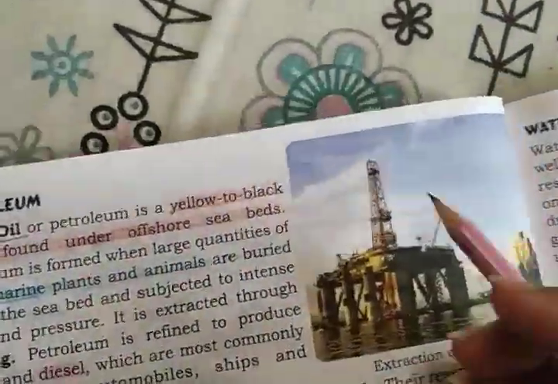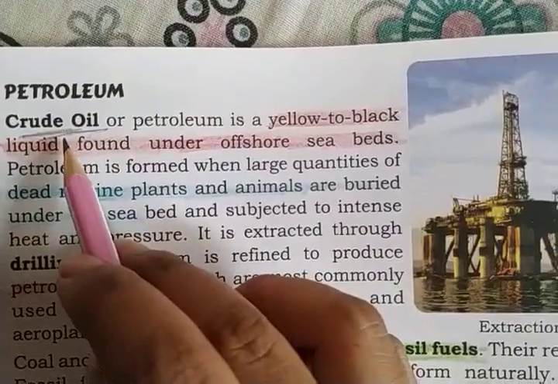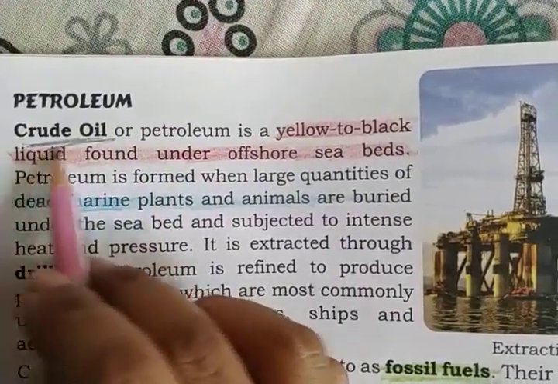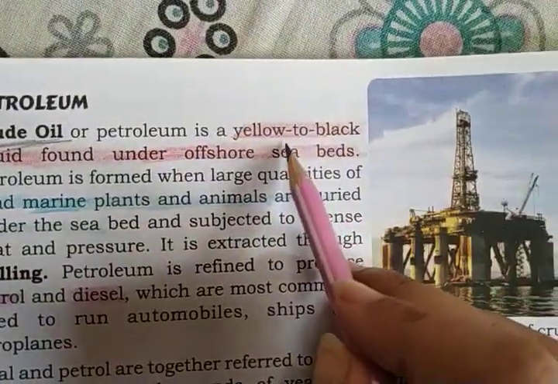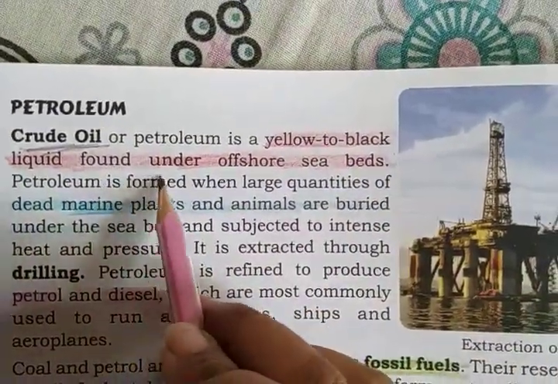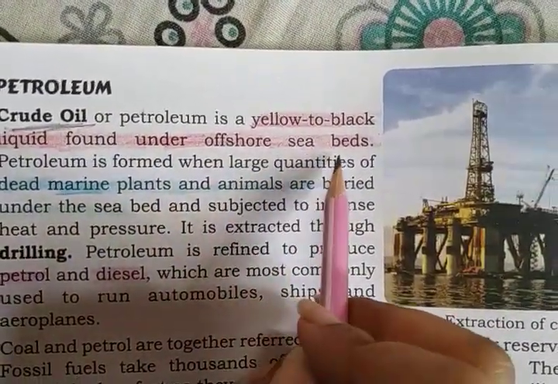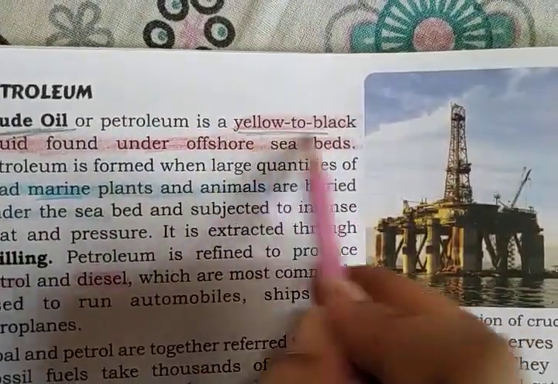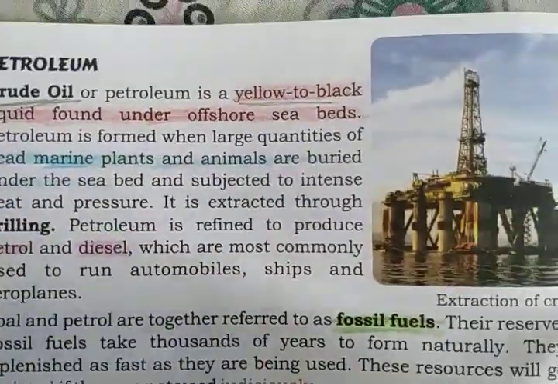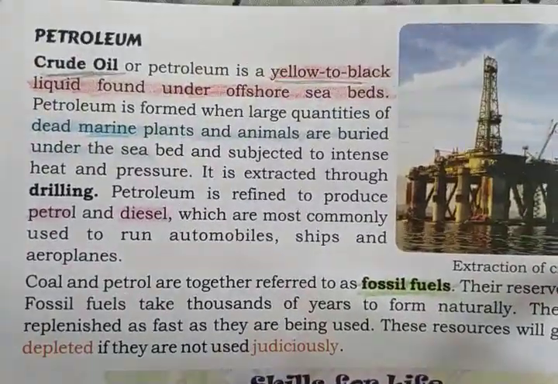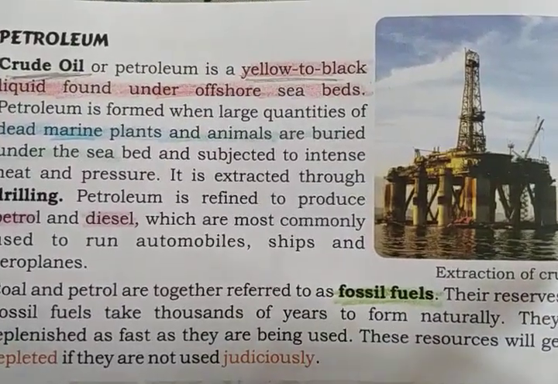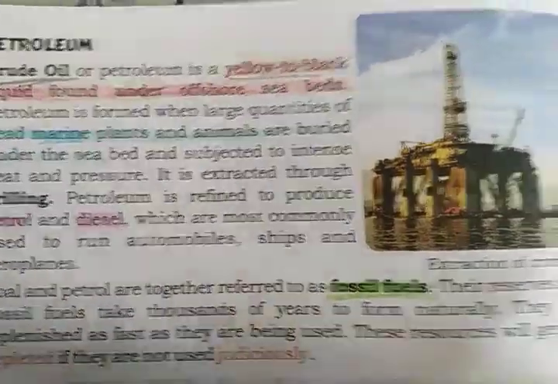So here we are on petroleum. Crude oil, or petroleum, as it is also known, is a yellow to black liquid found under offshore seabeds. So what is it? It is a yellow to black colored liquid. Have you ever seen petrol, children, or any kerosene oil or diesel oil? It is of this color only.